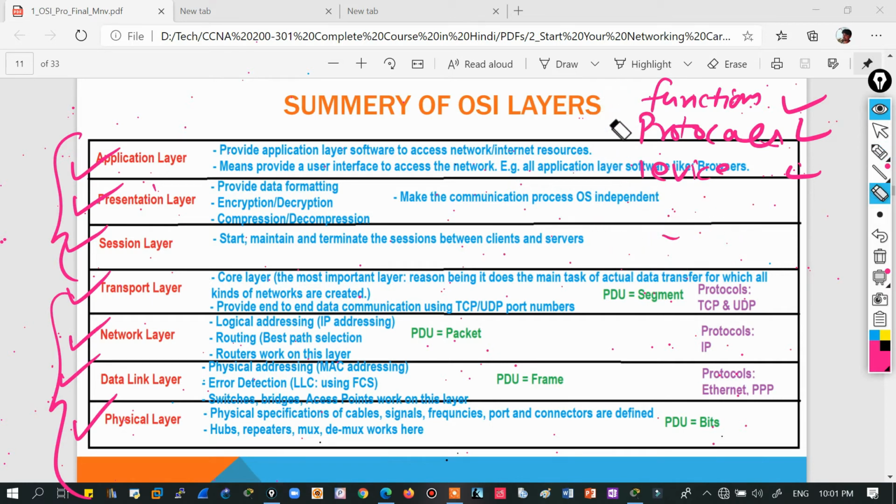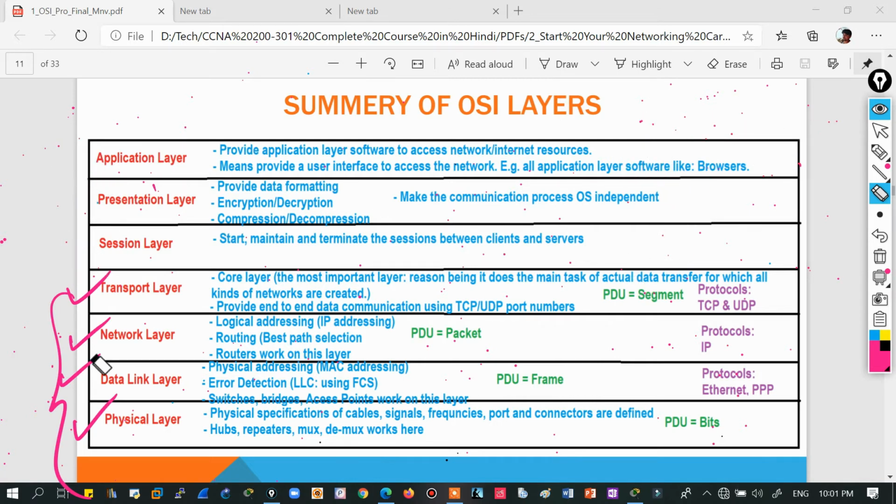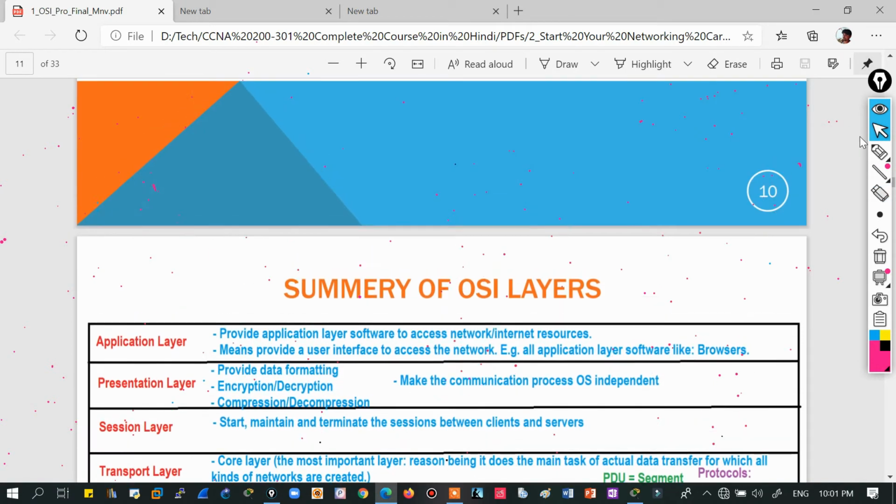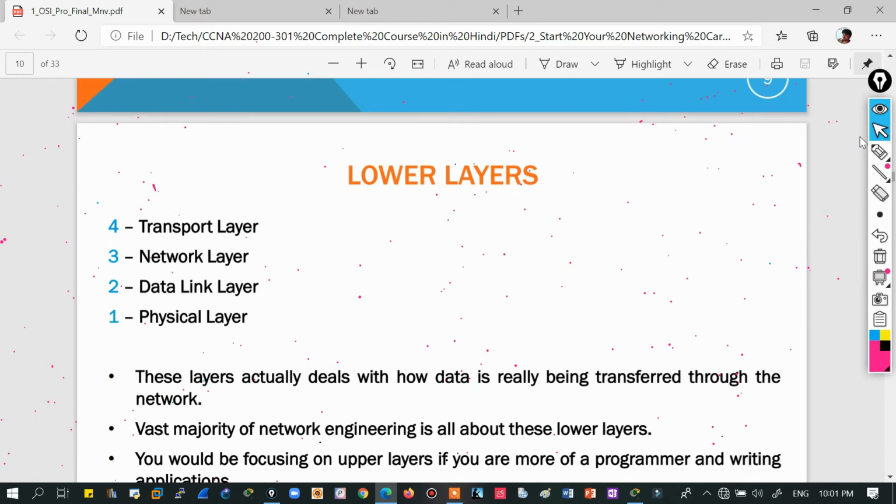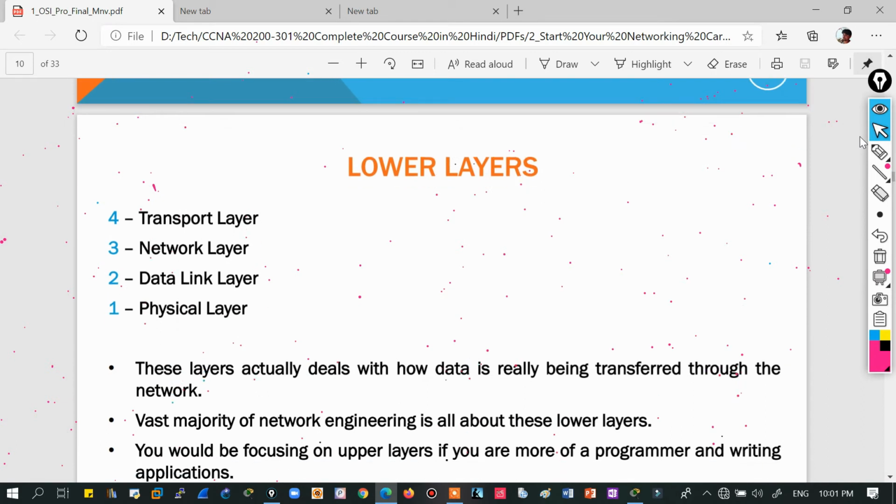Just give me a second and let me breathe for a while. Right, let's get into this PDU part. I think I have a slide for that. Just a minute.